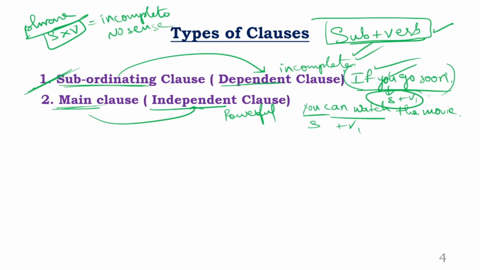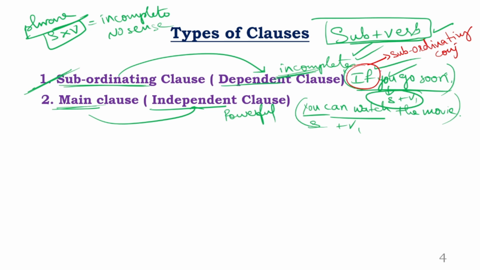So subject verb agreement, yes, there is. But the point is, in a dependent clause, the meaning is incomplete. But in an independent clause, the meaning is complete. Now, let me tell you why. I will put a mark on that word. That's the important word here. What is that word? This word, the first word. If. The word if is nothing but a subordinating conjunction. Clear?